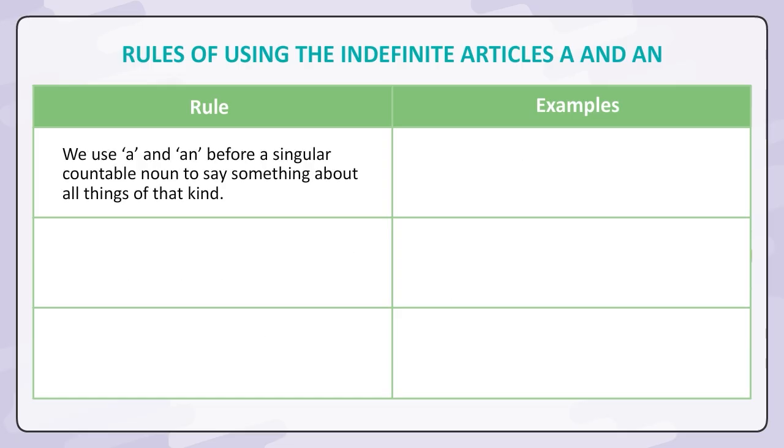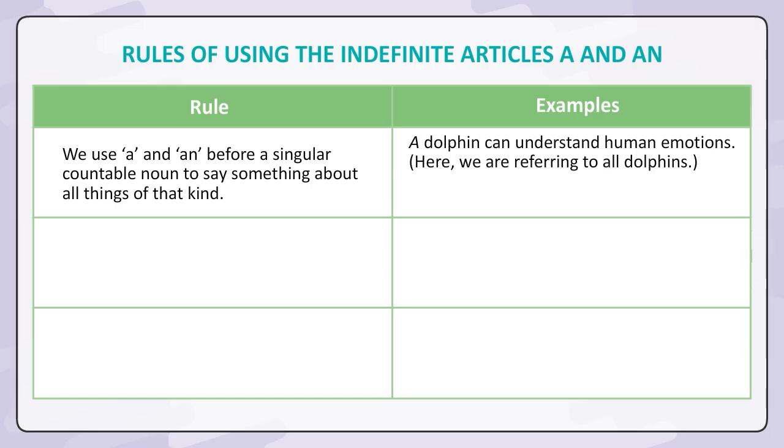We use a and an before a singular countable noun to say something about all things of that kind. A dolphin can understand human emotions. Here, we are referring to all dolphins. An aeroplane is very fast. Here, we are referring to all aeroplanes.